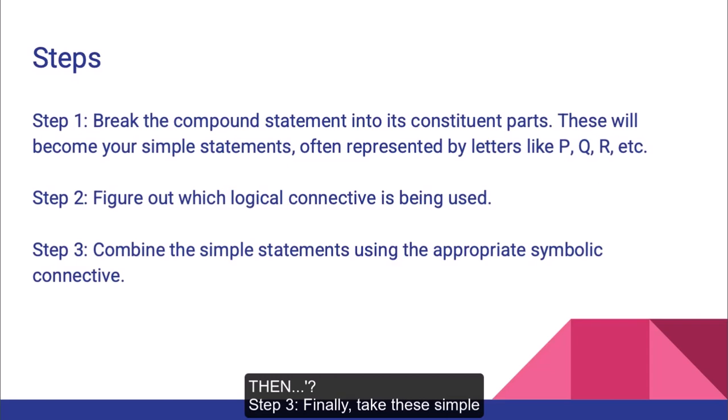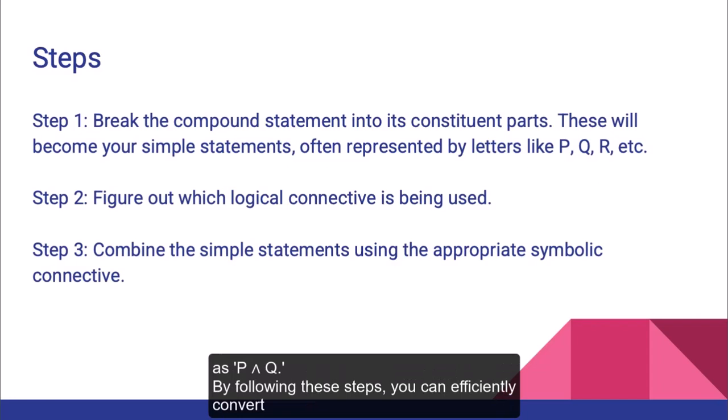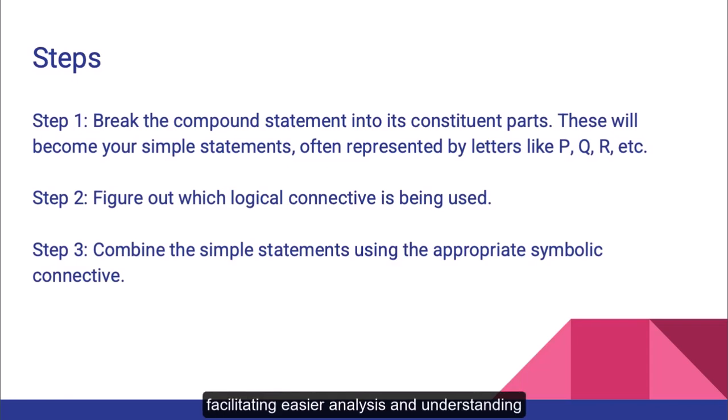Step 3. Finally, take these simple statements and combine them using the appropriate symbolic connective. For instance, if your simple statements are P and Q, and the connective is "and," you'd write this symbolically as P and Q. By following these steps, you can efficiently convert complex logical statements into a symbolic form, facilitating easier analysis and understanding.